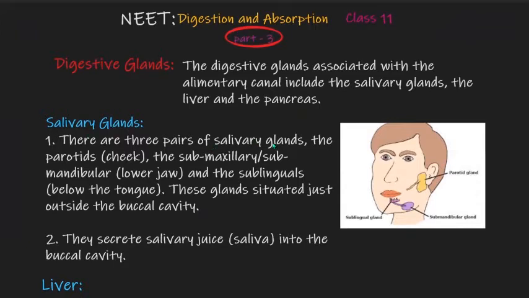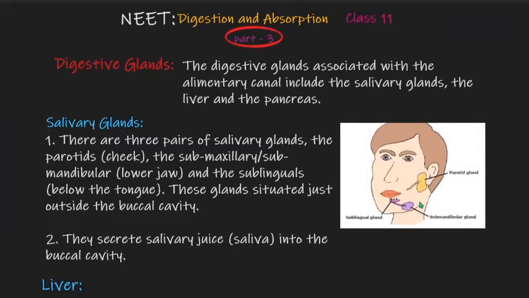There are three pairs of salivary glands. In the figure you may see there are three types of salivary gland. This is the parotid gland, also known as the cheek gland because of its location in the cheek area. The sublingual gland is called sublingual because of its location under the tongue. And the third one is the submandibular gland because it is located under the mandible. Mandible is the bone of the lower jaw.